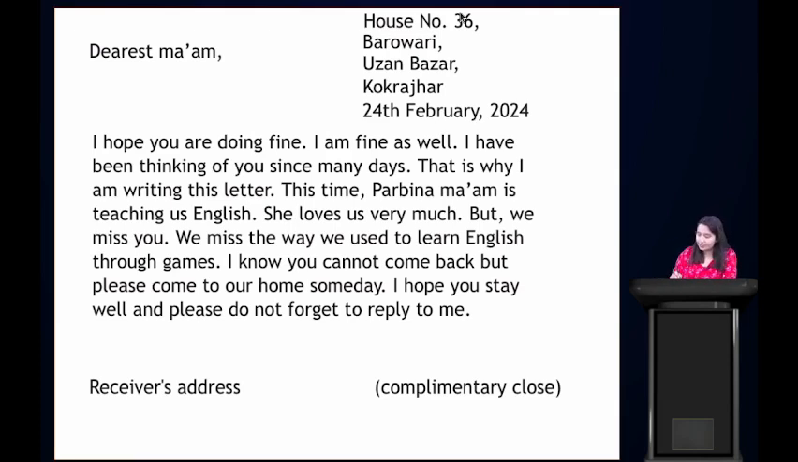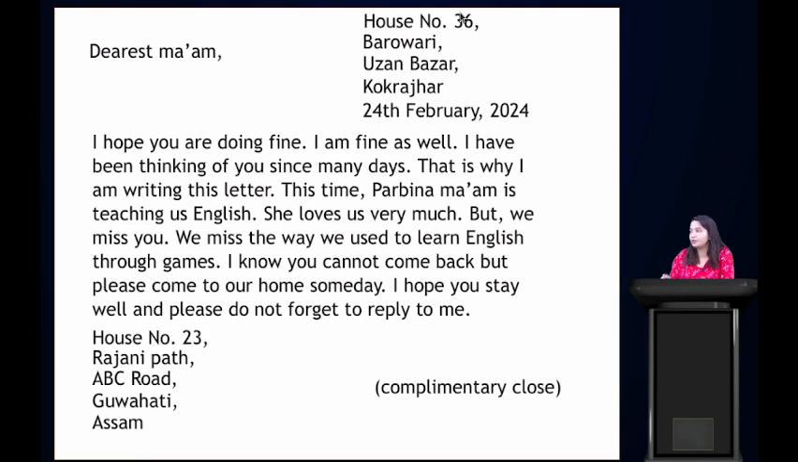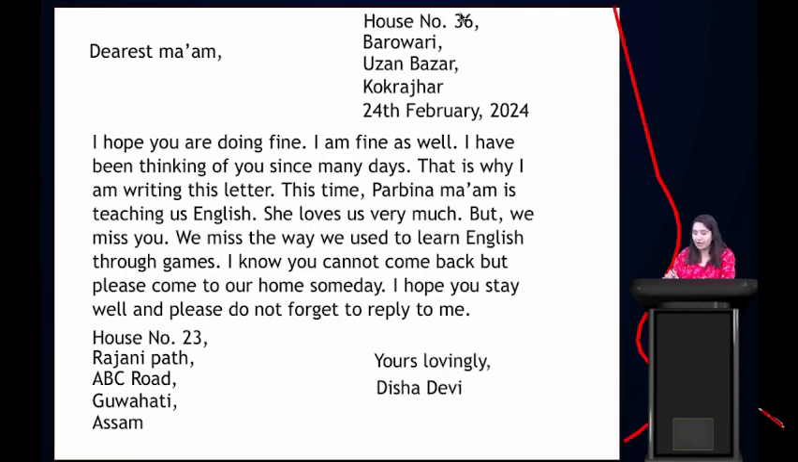Then the receiver's address. House number 23, Rajani Path, ABC Road, Guwahati, Assam. And the complimentary clause would be yours lovingly, Disha Devi. So this is how we write an informal letter to someone.